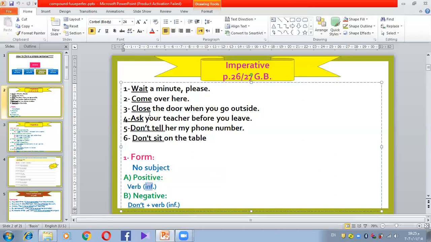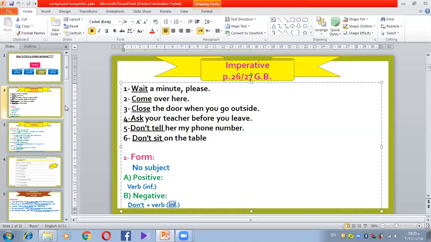If I want to make this into negative, so I'm gonna say what? I'm gonna just add don't in front of the verb. So I'm gonna say don't wait, don't come, don't close, don't ask. So I'm gonna add don't and then the verb in the infinitive in this case.